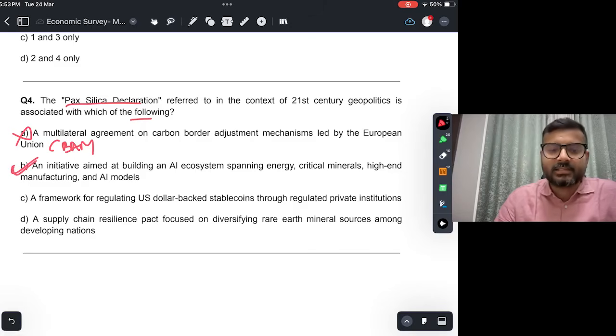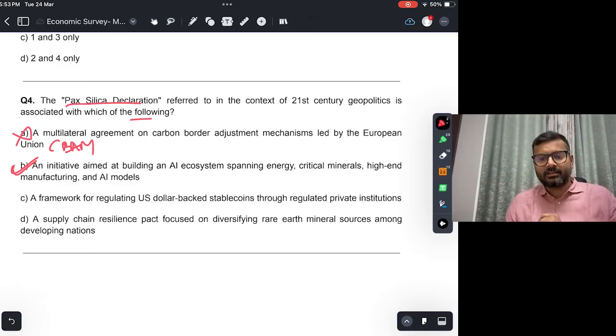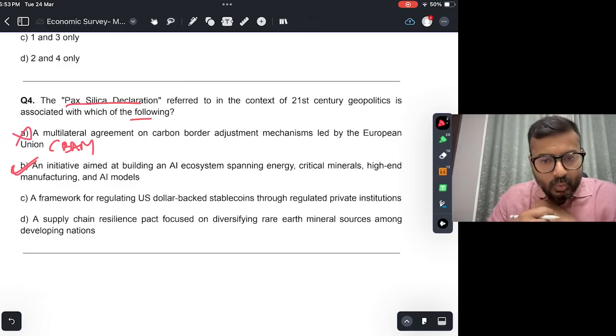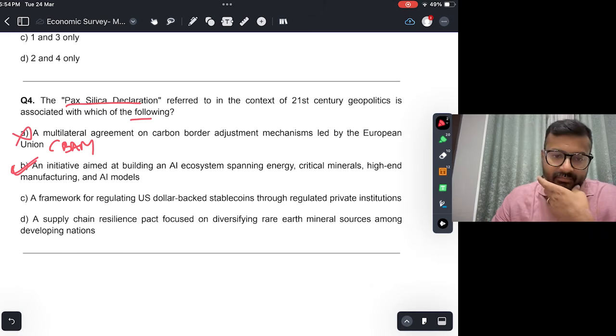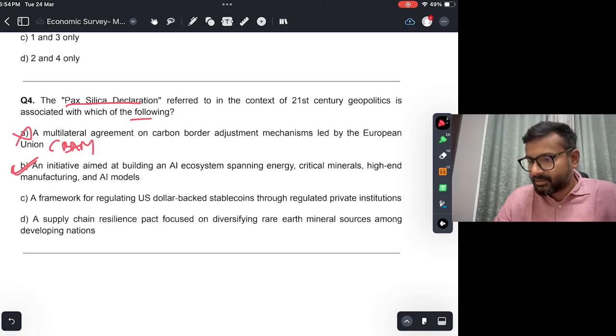This, in fact, is Pax Silica Declaration, and it was announced by America. Right? USA announced it, and it wants to also associate with other countries and ensure that energy, critical minerals, high-end manufacturing, AI models, everything is happening together.